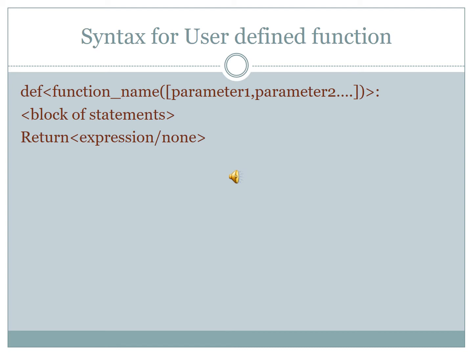See the syntax for a user defined function. First we should use the def keyword, then the function name. Within the brackets we should write the parameters. Here we are using two parameters, parameter 1 and parameter 2. Parameter is nothing but the input. Next we should write the block of statements.